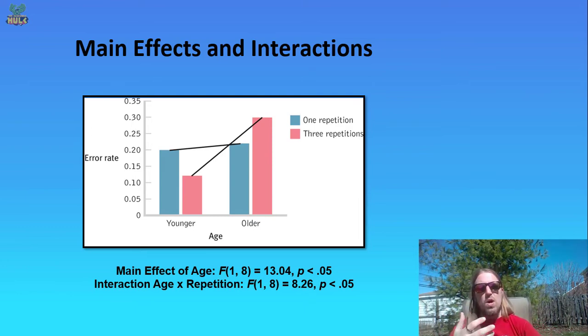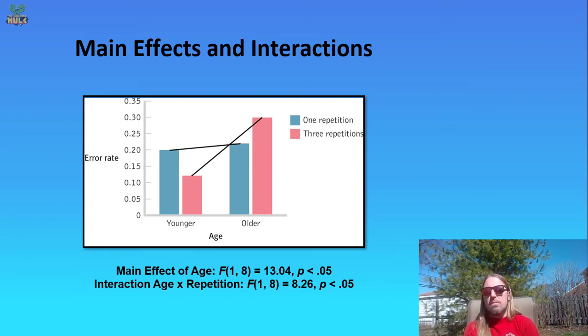Now, we'd have to examine why this could be the case. It may be that in the repetition of the factual information, it also tells you about the counterfactual. So it says something like, have you ever heard that ginseng could help your memory? Well, it turns out that it can't help your memory, and it's possible that the older adults are only remembering the first part, and upon repetition, it's making that first part even more memorable. And so they're not actually getting their false information debunked. Instead, it seems to be strengthening that. That could be one interpretation of this interaction, but we need the graph here in order to really look at the data and see what might be going on.